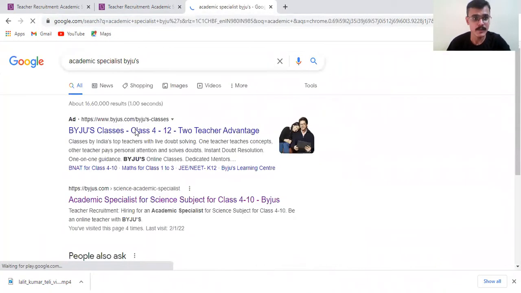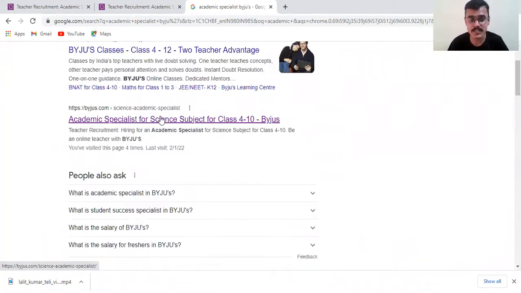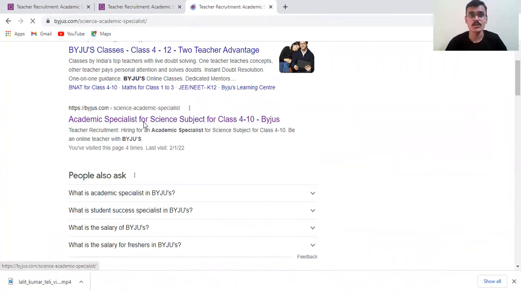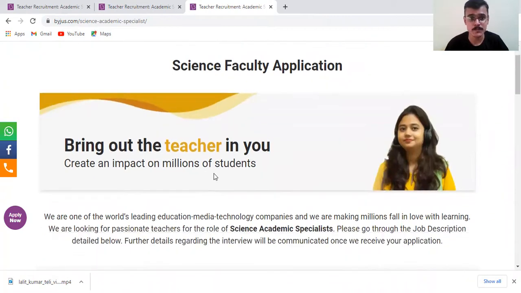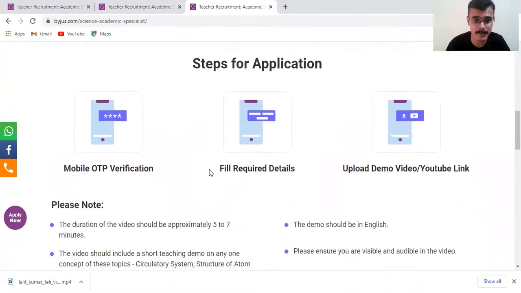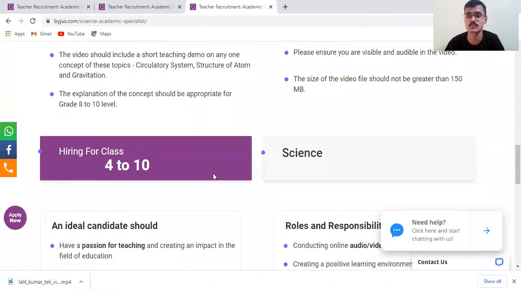Just click on the link and you will find one link, academic specialist for science subject for class 4 to 10. Currently there are openings only for science, but in future there will be openings for both math and science. Whenever you click on this link, you will land on this page, which has complete information about the roles and responsibilities and which type of candidate is required for this role.